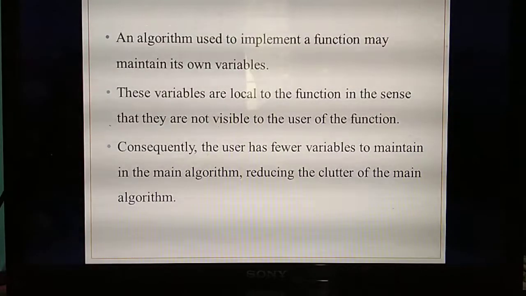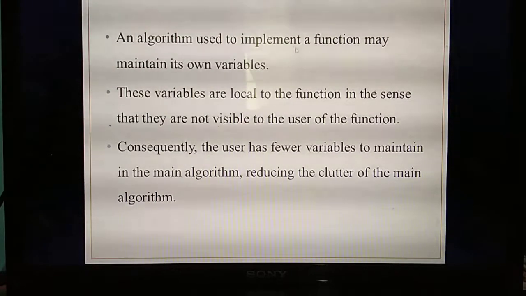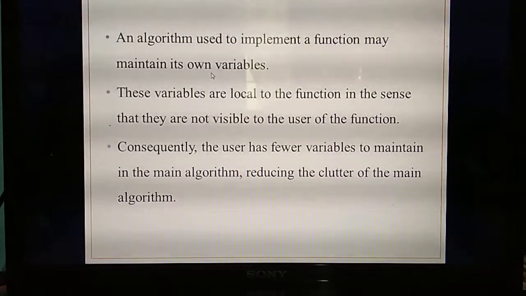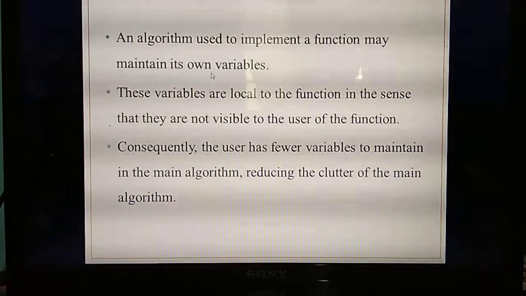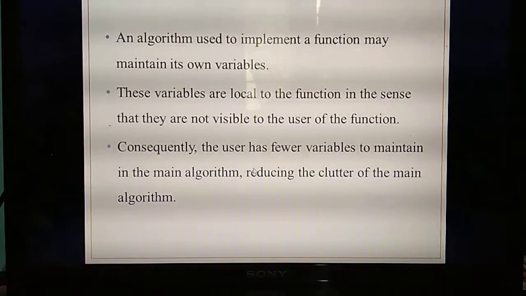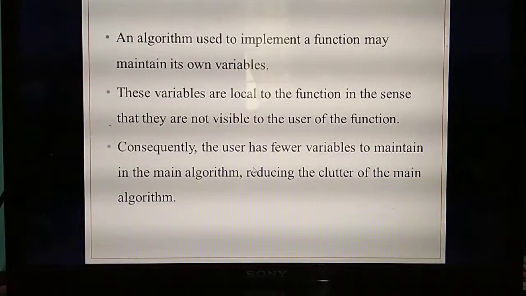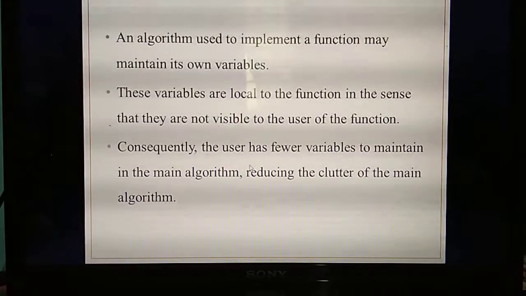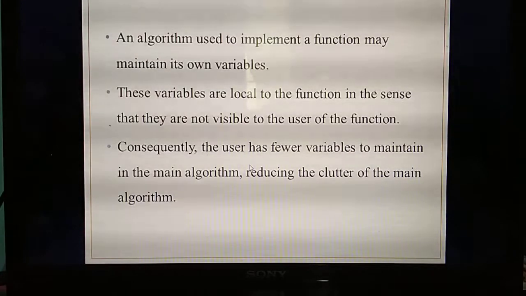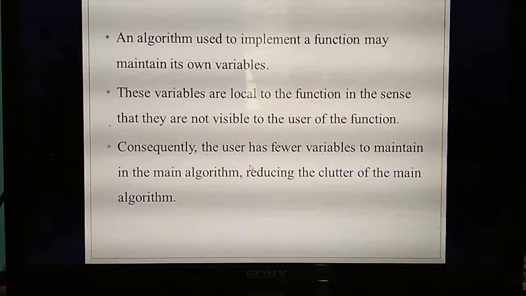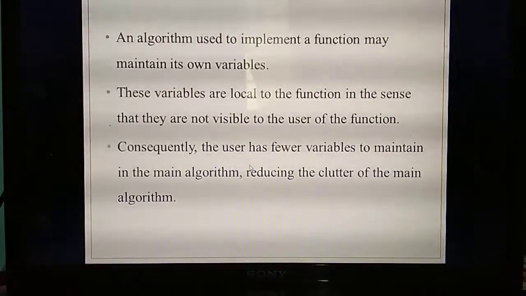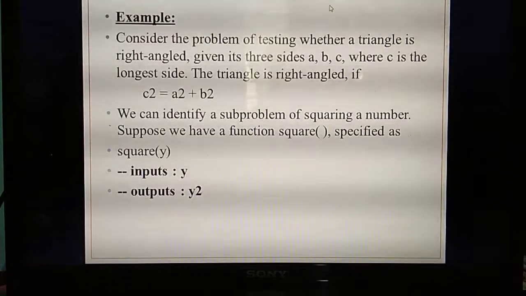Understand? If you are going to implement a function, it will maintain its own variables. Variables means you always give the input by using variables. The variables you give, you should use in the function. For example, if you are going to add two numbers a and b, you mention 5 variables. Is 5 variables required there? No, only 3 are enough: a and b to add, and c to store the result. Each variable you use based on the purpose, but each variable is visible to the program. Okay, so here they have given one example.